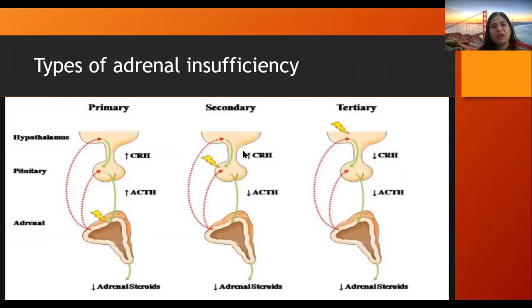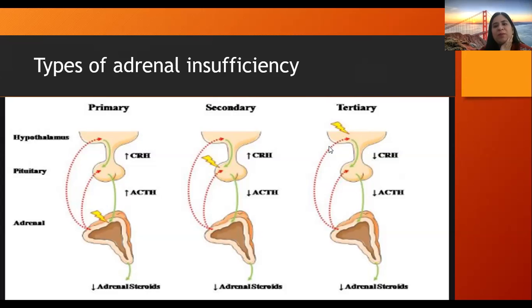In secondary, what happens? There is disease in the pituitary, so that CRH is in adequate amounts, but ACTH is decreased. If ACTH is decreased, it will not stimulate the adrenals appropriately, and so the adrenal glands will not secrete the steroid hormones in enough quantity.